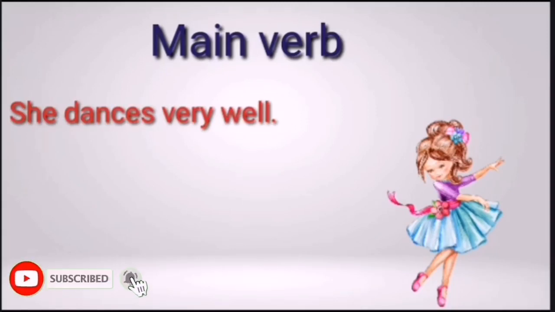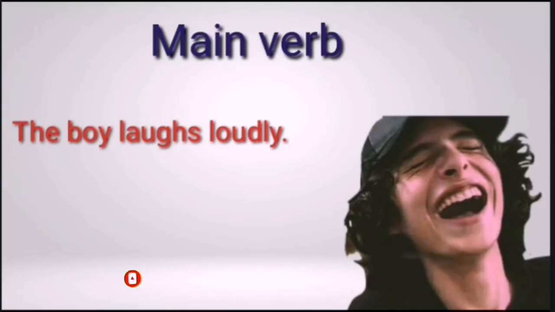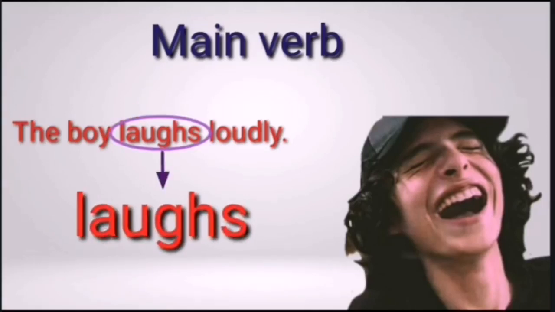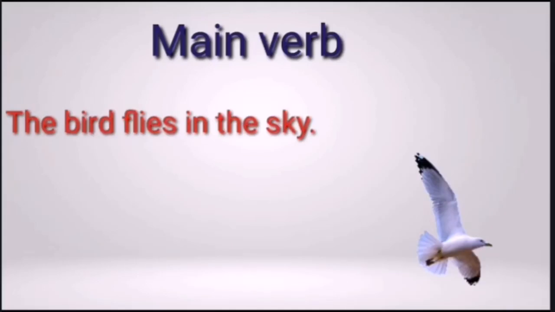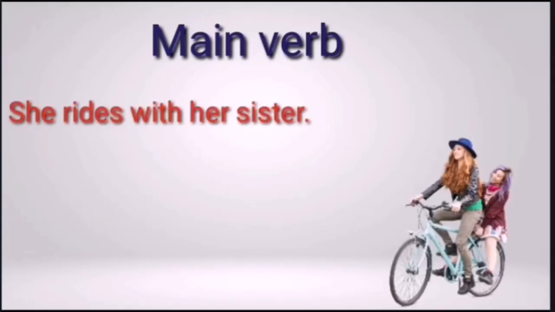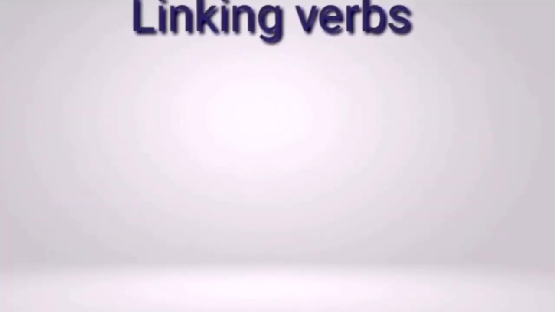She dances very well. The main verb is dances. The boy laughs loudly. The main verb is laughs. The bird flies in the sky. The main verb is flies. She rides with her sister. The main verb is rides.